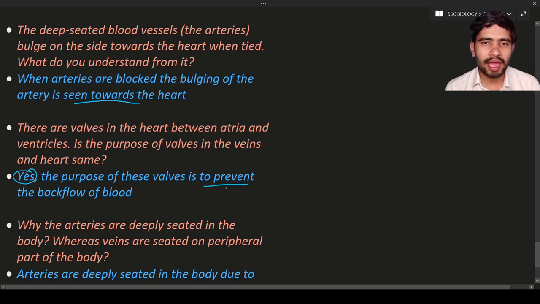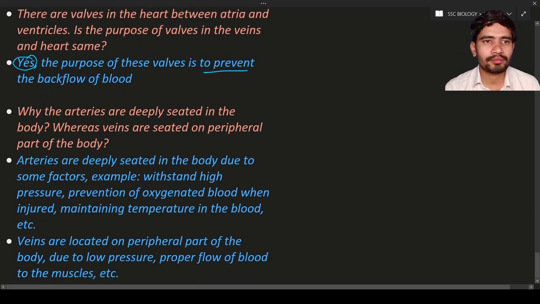If backflow is seen occurring all the time, there is no use of the functioning of the heart and veins. So the valves are very important and essential for the prevention of backflow of blood. Okay, so next is, why are the arteries deeply seated in the body, whereas veins are seated on the peripheral part of the body?